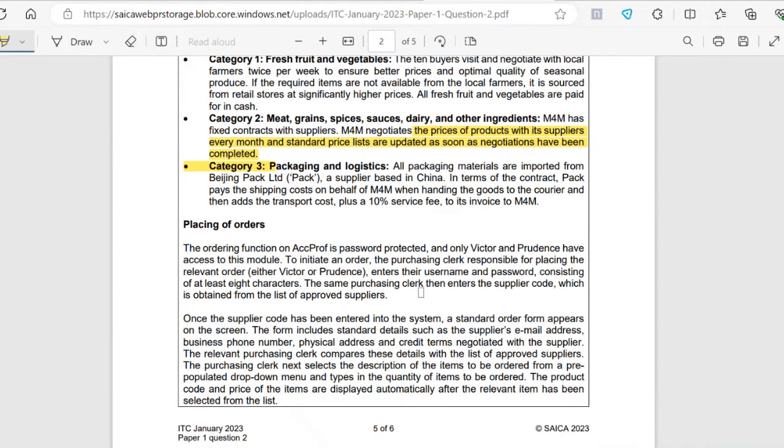Category 3, packaging and logistics. So all packaging materials are imported from Beijing Pack Limited, a supplier based in China. In terms of the contract, Pack pays, okay, that's the company. So we're going to be referring to the supplier as Pack. Pack pays the shipping costs on behalf of M4M when handing the goods to the courier, and then adds the transport costs plus a 10% service fee to its invoices to M4M.